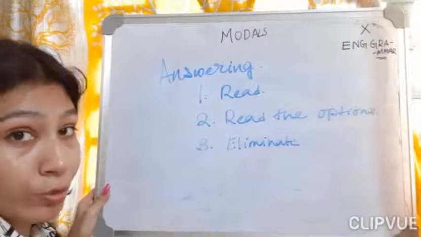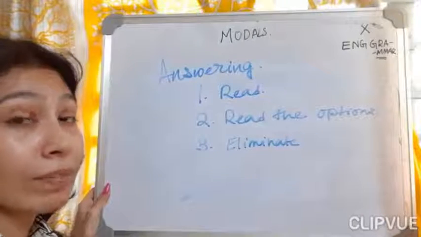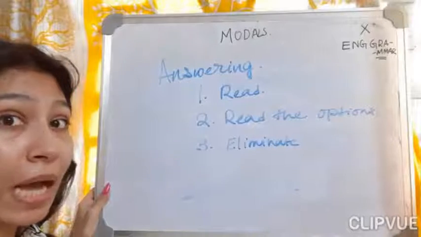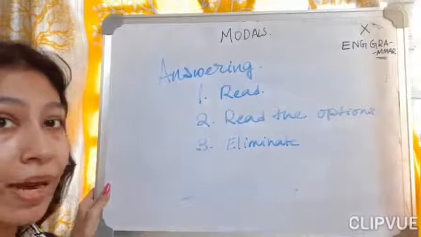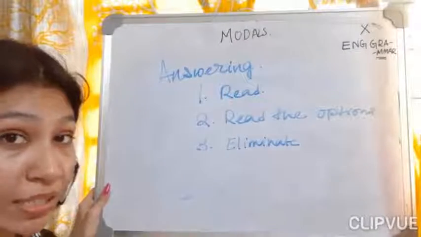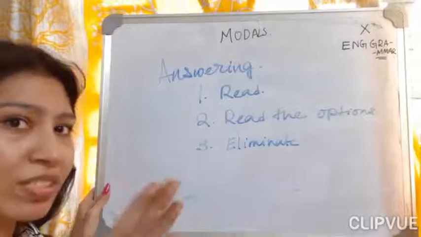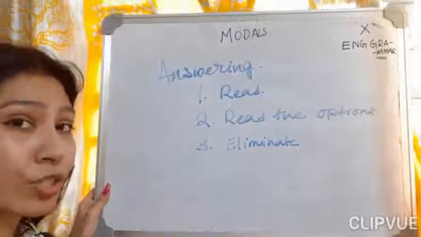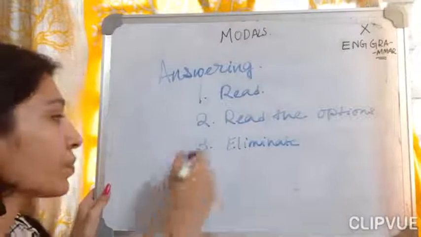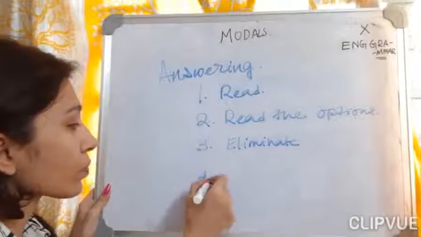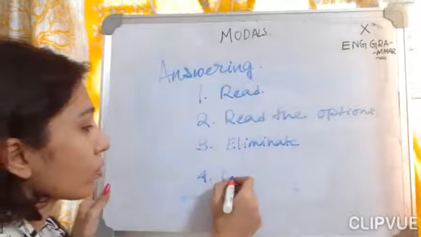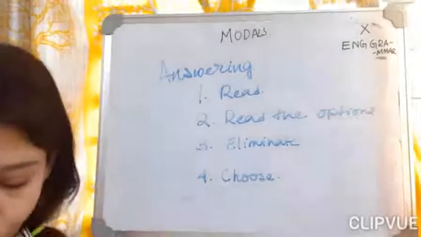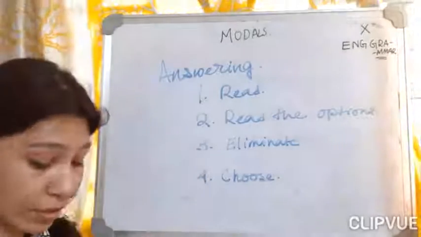Eliminate. If you find a wrong option in the beginning itself, like with I will pass the examination, that sort of confidence, and you see in the answer options I dash my examination, I dash passed my examination, I need, you know, no, the examination result is still pending, so you're going to use will over there. So elimination is the next thing that you have to do here. And then what you have to do is choose the correct option.